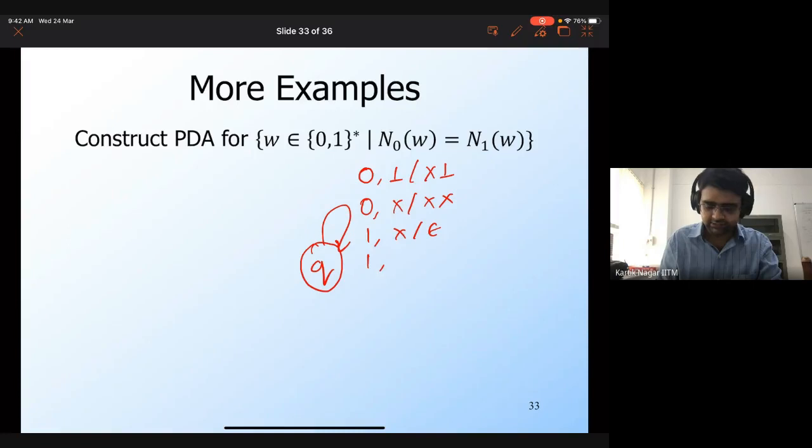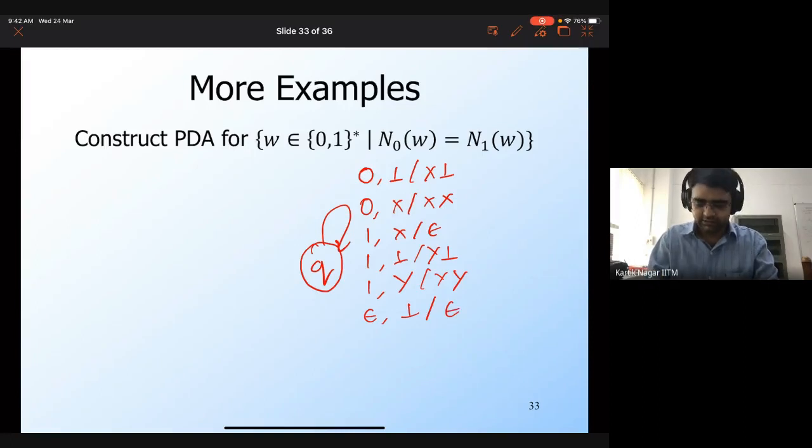Now if I see a 1 and if there is a bot on the stack, then I'm going to remember. If I see a 1 and if there's a y on the stack, then I'm again going to remember it. And finally, if I see bot on the stack, then I'm going to remove it. Okay. So is this correct? Or are there some transitions missing?